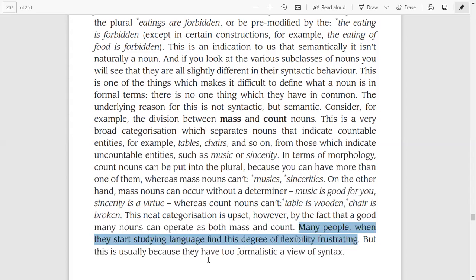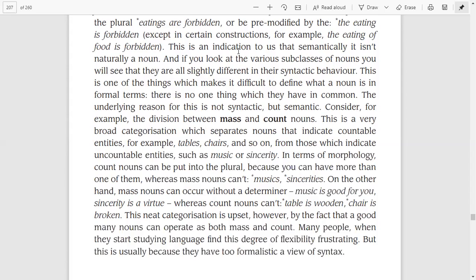But this is usually because they have too formalistic a view of syntax. This frustration comes because they are too formalistic when it comes to a view of syntax. They are not functionalists.